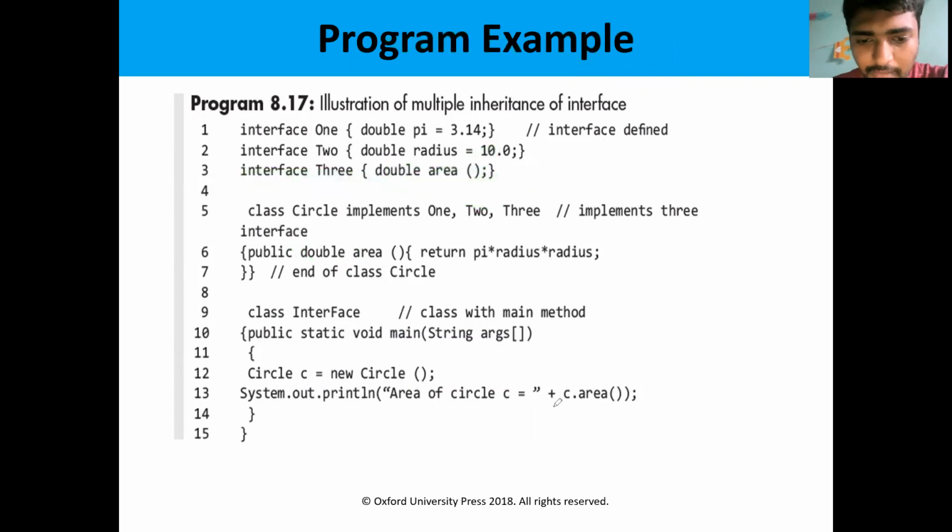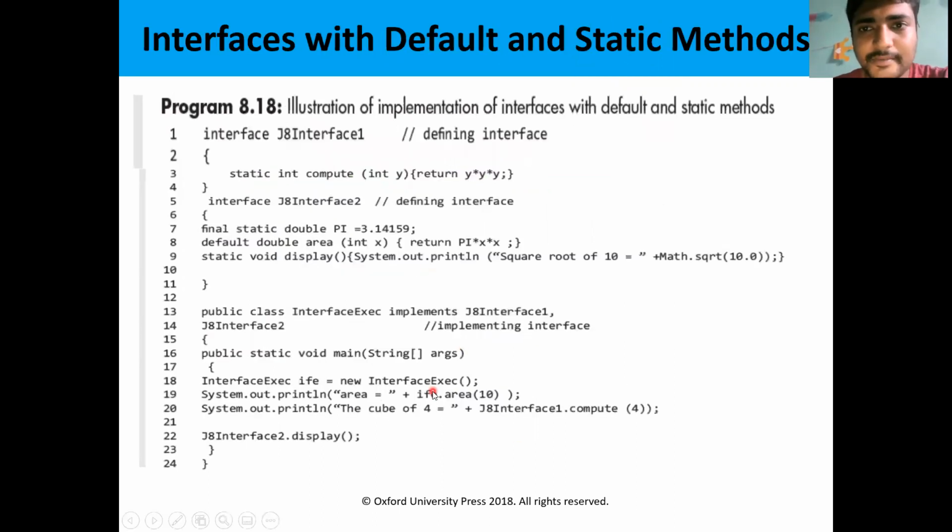Let us see the example. He is defining an interface by using the keyword interface. Class means class space student, class space X. So interface means interface space interface name.